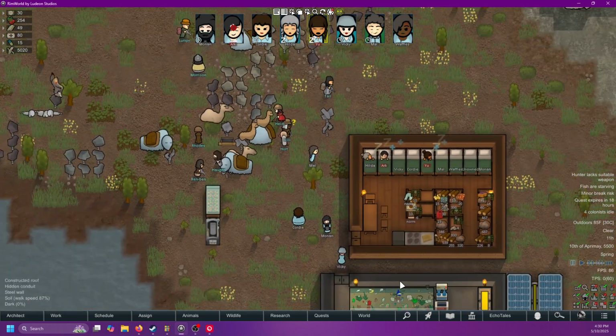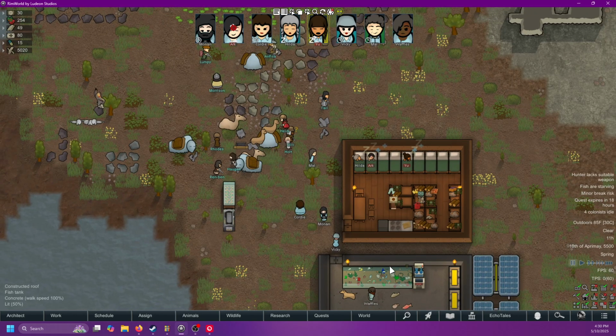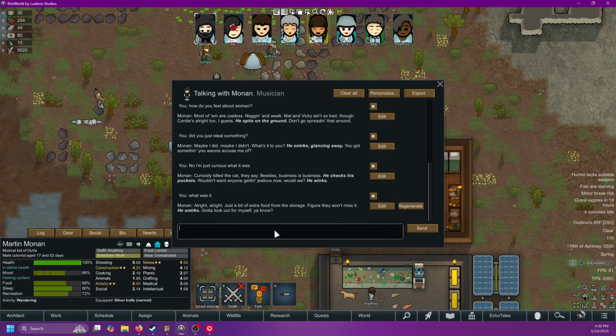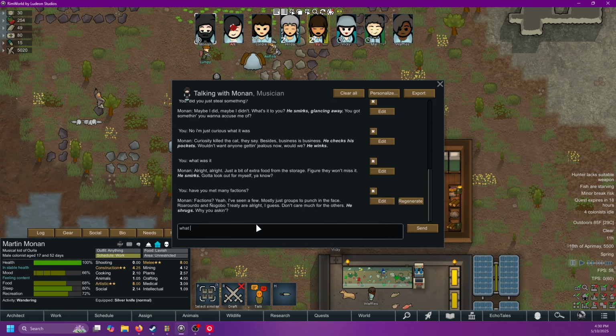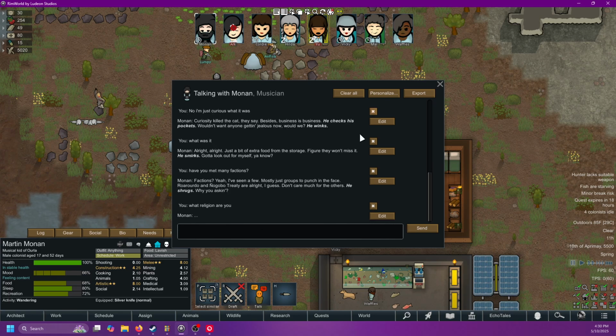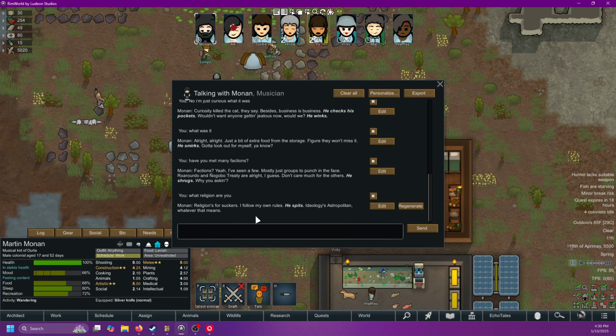I think it's a mod I might add into the mod list here, just to have, long-term, something to go back and see, like, this is what was going on all this time. And maybe talk to the AI, and it'd be kind of cool to see it bouncing back with some of the factions here. So if we go to Monin here and say, have you met many factions? And we can even ask it probably some questions about what religion are you? I forget what one was set up here. It might have been random. It might actually be disabled.